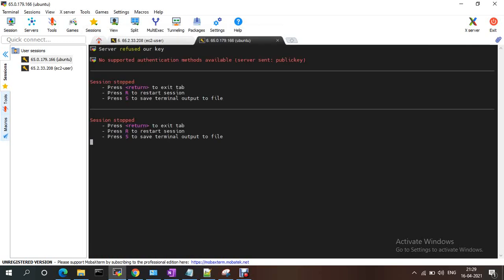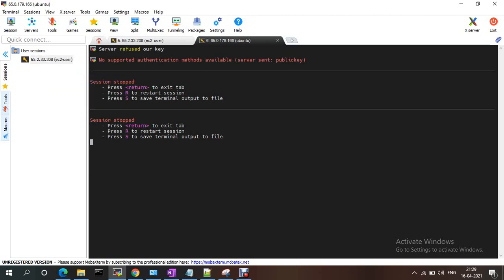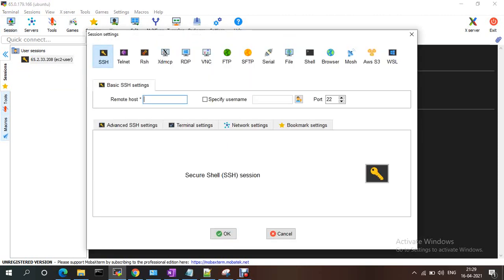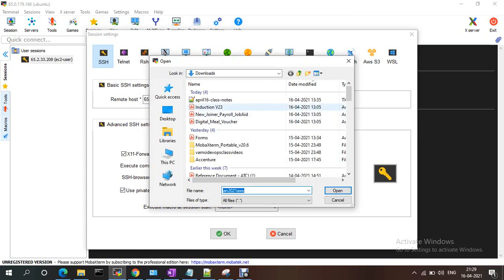On this server, it is not the proper public key. Let me delete this one. Username is Ubuntu and selecting the private key.